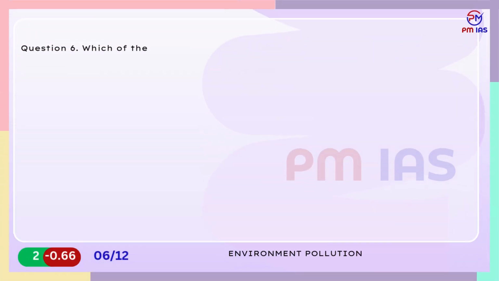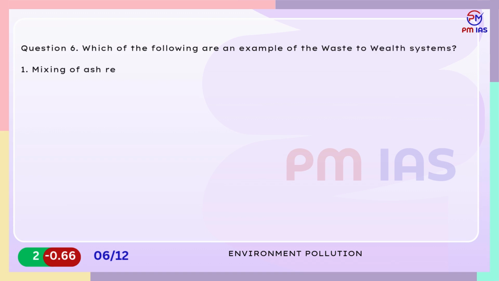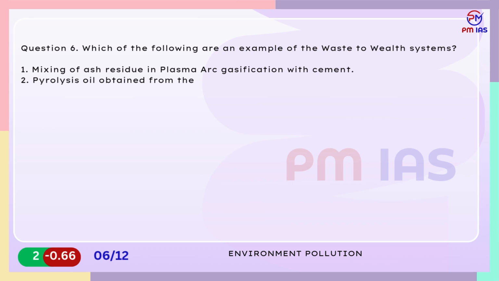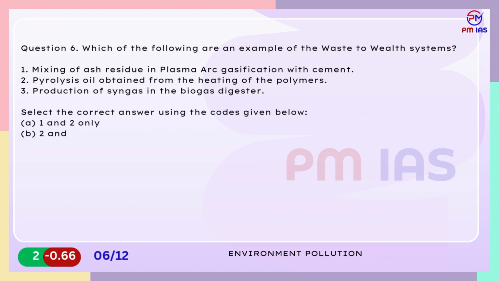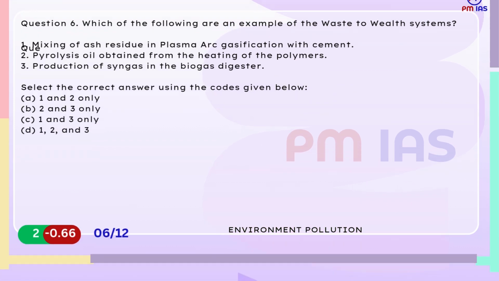Question 6. Which of the following are an example of the waste-to-wealth systems? 1. Mixing of ash residue in plasma arc gasification with cement. 2. Pyrolysis oil obtained from the heating of the polymers. 3. Production of syngas in the biogas digester. Select the correct answer using the codes given below. A. 1 and 2 only. B. 2 and 3 only. C. 1 and 3 only. D. 1, 2, and 3.